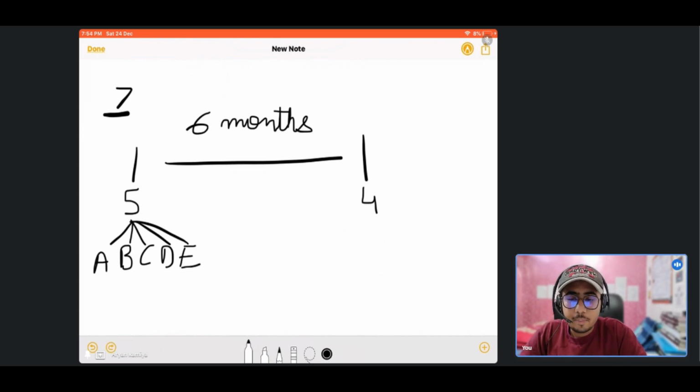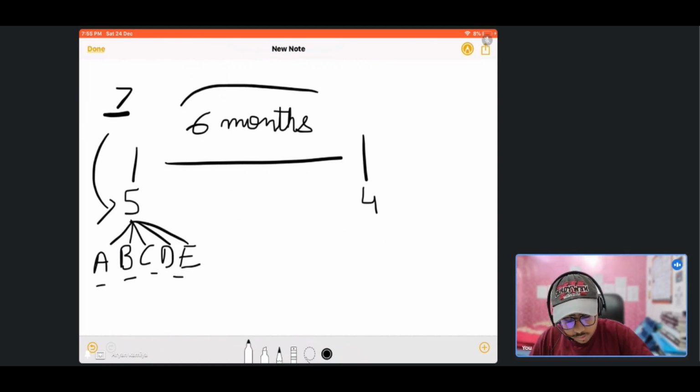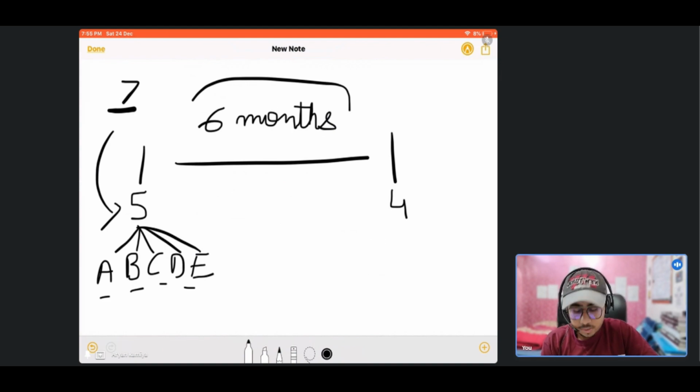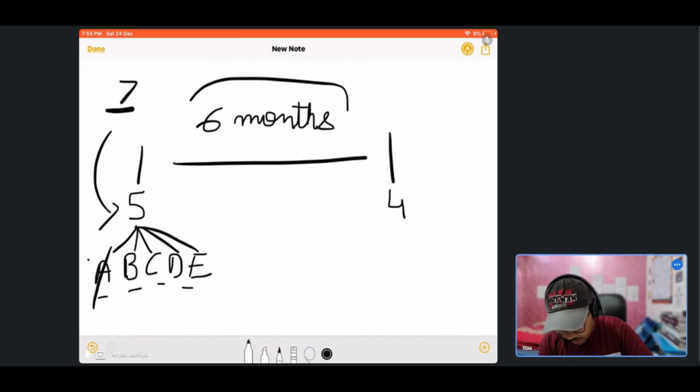Just for clarification, I am using this example once again. The minimum number of members in a public company should be 7, and suppose for any reason the number of members falls to 5 and the members are A, B, C, D and E, and the company is still continuing its business for 6 months. Suppose in between that period of 6 months member A left the company because he got to know that the company is not willing to increase its number of members to the minimum limit. So he left the company to not be personally liable for the debts which the company will be incurring in those 6 months. Now we have the remaining 4 members.